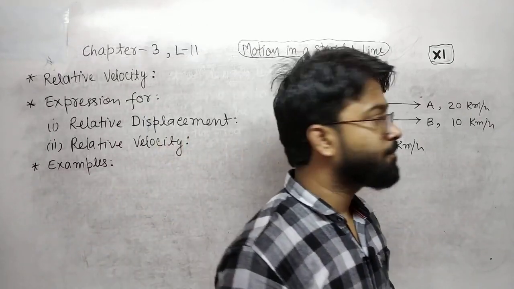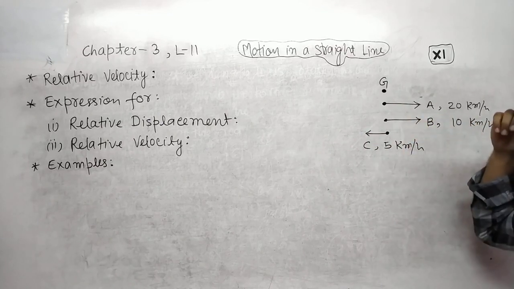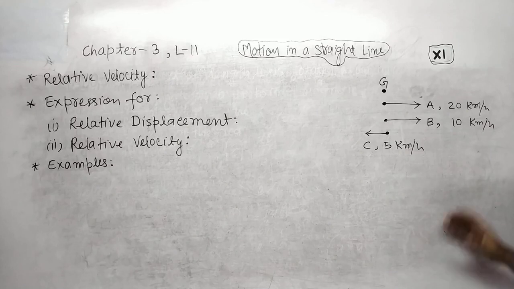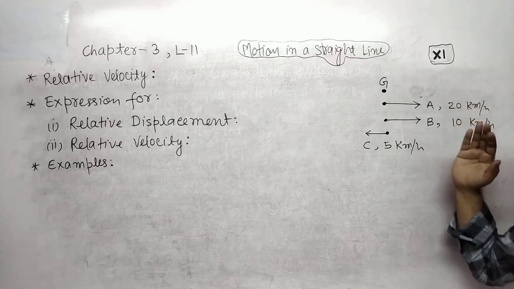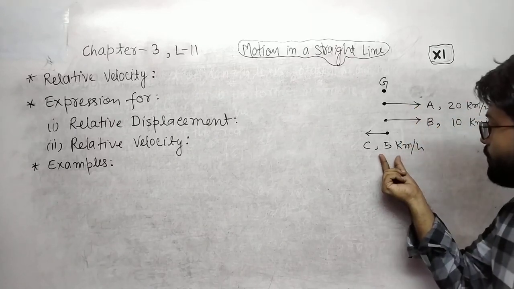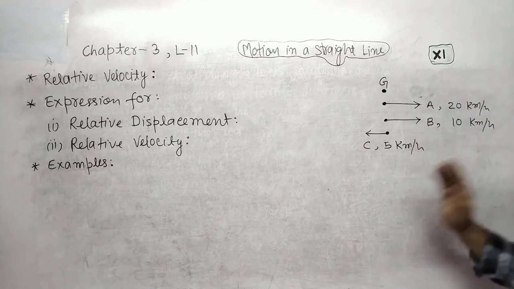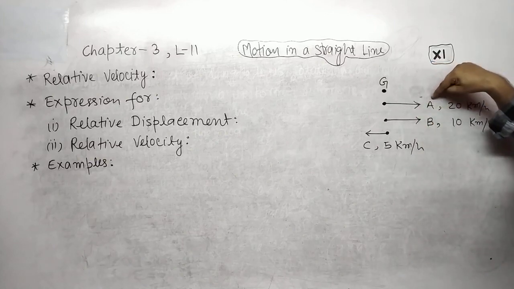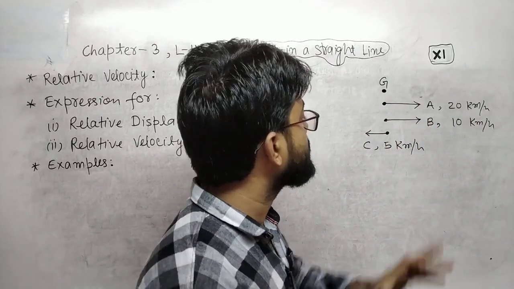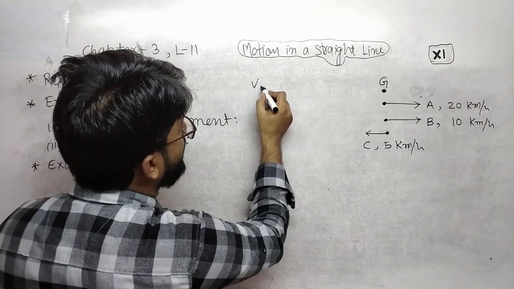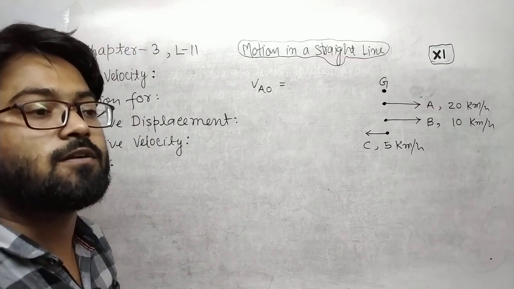The ground is stationary. A is moving in this direction, B is moving in this direction with a different velocity, means with 20 and with 10 km per hour respectively. C is moving in the opposite direction with respect to A with a speed of 5 km per hour. What you will see here, if you see A from the ground, we are talking about the velocity of A with respect to ground. What is the meaning of velocity of A with respect to ground?